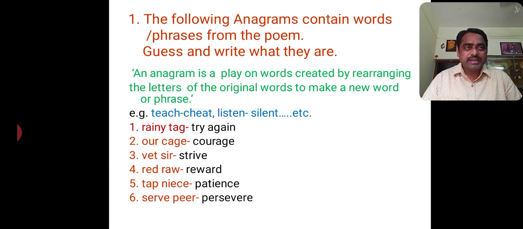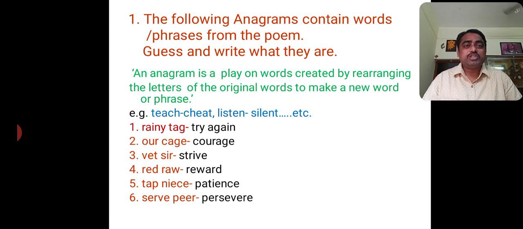An anagram is forming a new word with the same letters of the original word. Okay, that is an anagram. To form an anagram we need patience, and it takes a lot of time to find out such words. Some examples are given here. For example, teach. What is the anagram of teach?